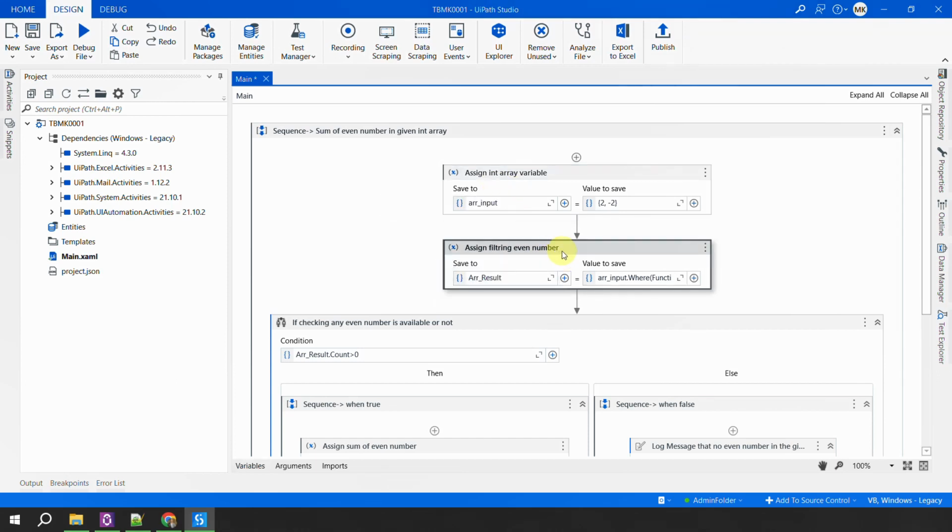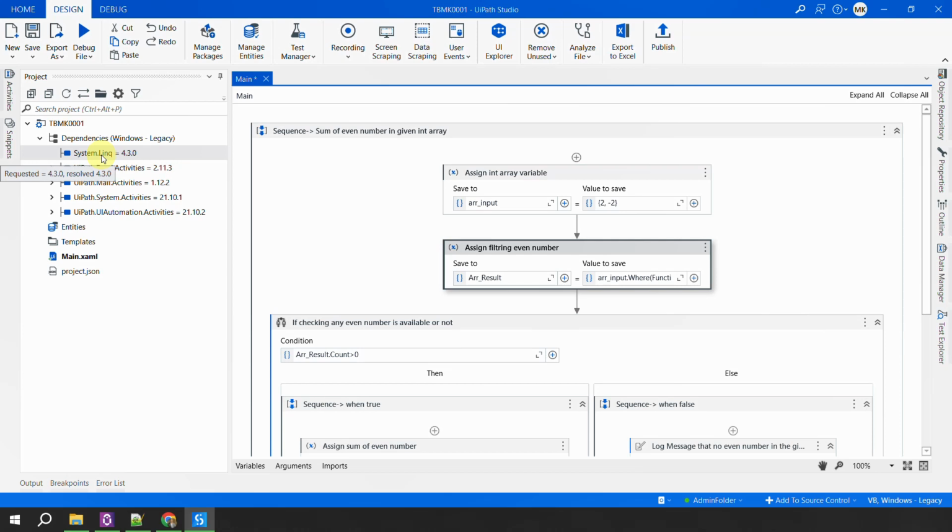Now this is a simple, or I would say single, LINQ statement, which was able to get me the sum of the even numbers. First thing first, whenever you are doing LINQ, you need to have this dependency added, which is System.Linq. This dependency needs to be added to the project to write the LINQ.